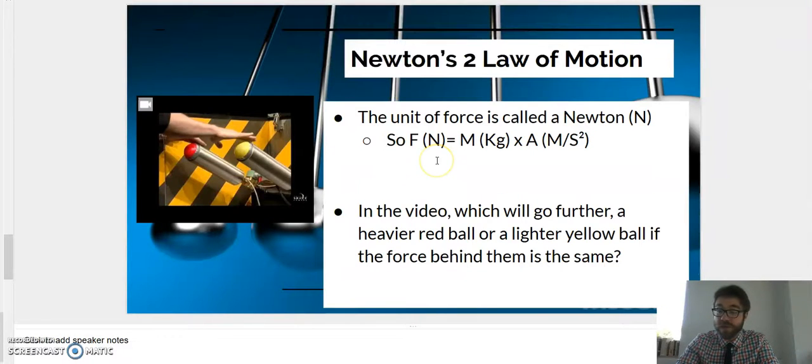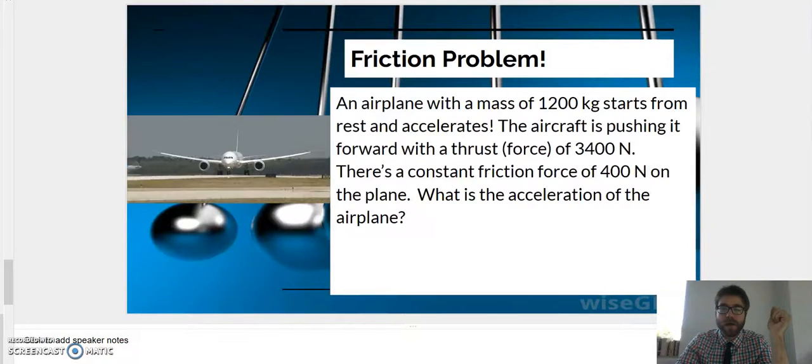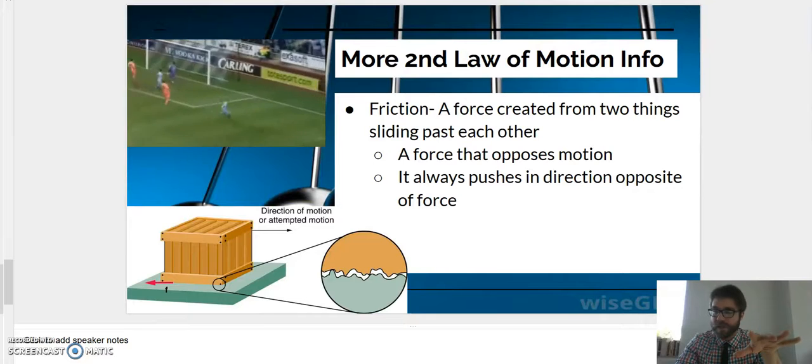So, we measure force in newtons. That's just a unit that we use for force. For mass, we use kilograms. For speed, we use meters a second. For distance and displacement, we use meters. For force, we use newtons. So, a little bit more about the second law.